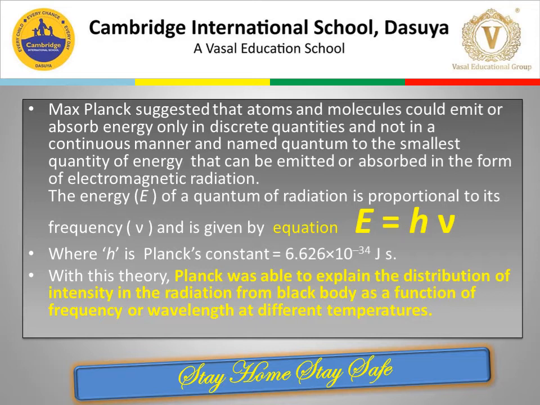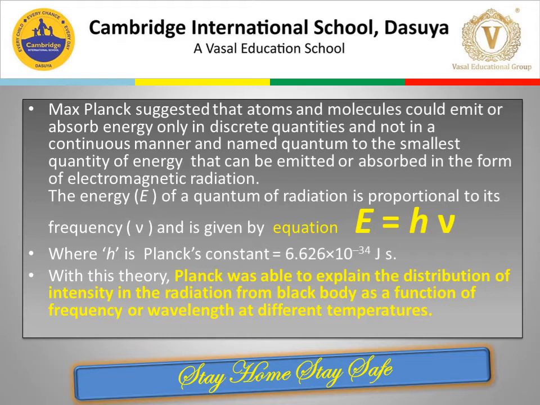The energy of a quantum of radiation is proportional to its frequency and is given by the equation E equals h nu, where h is the Planck constant and is equal to 6.626 into 10 to the power minus 34 joule second. With this theory, Planck was able to explain the distribution of intensity in the radiation from a black body as a function of frequency or wavelength at different temperatures.